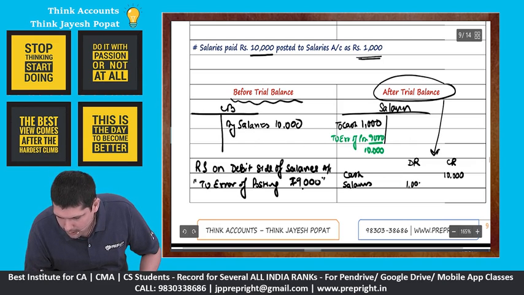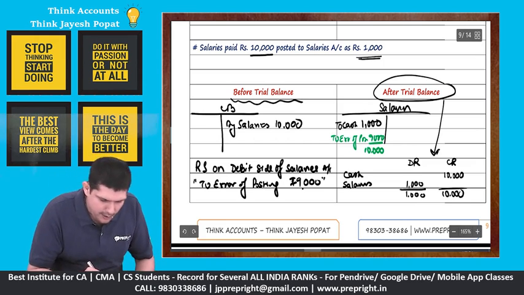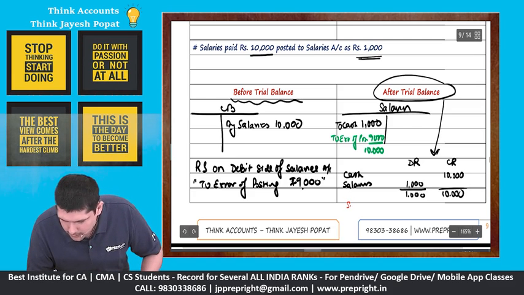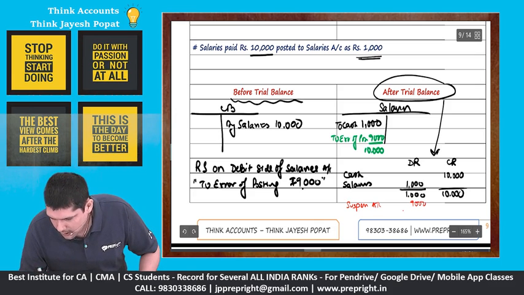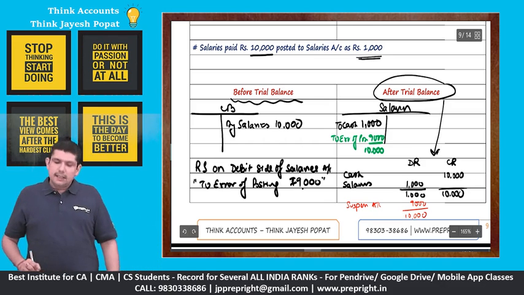So on a debit credit scale, debit is 1,000 and credit is 10,000. So the moment this is done, there will be a suspense account which will come up for rupees 9,000, and here artificially we will tally our trial balance as 10,000, right?